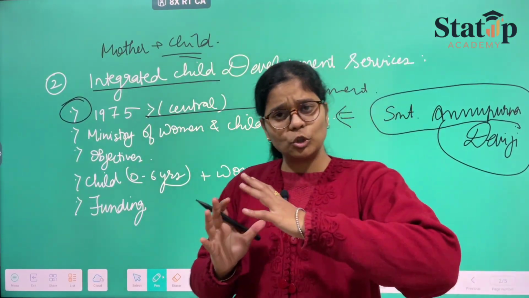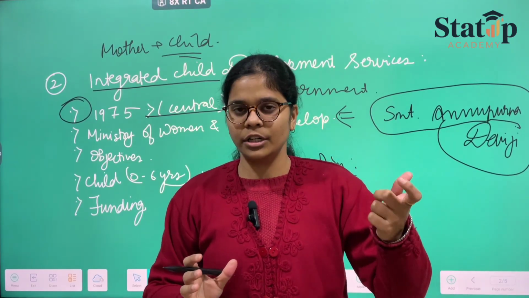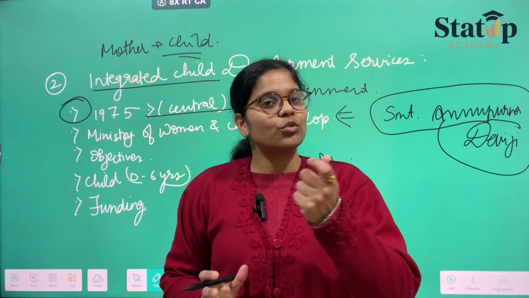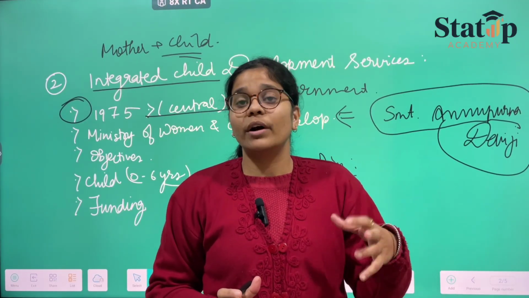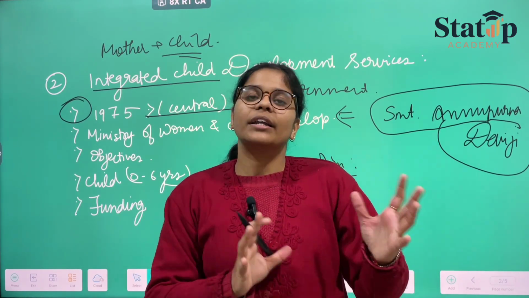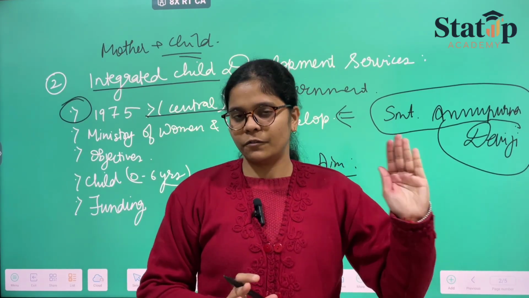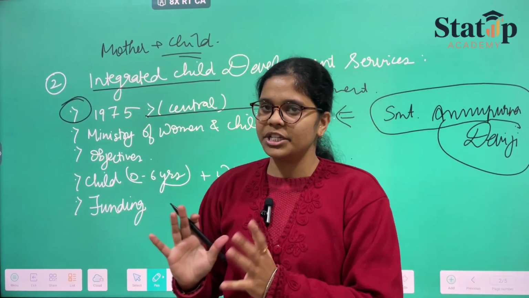the beneficiaries will be the children from 0 to 6 years of age, and the women who are lactating, who are pregnant or expecting, or those girls, I would say, who are in their adolescence. Benefits will be provided to only these people.